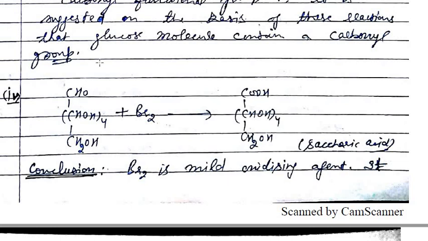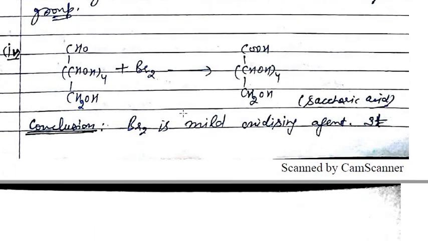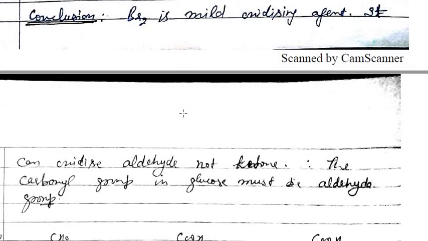aldehyde group, that the carbonyl group which is present, that we have shown by the previous reaction, that carbonyl group is present in the aldehyde group. So one aldehyde group is present, we can show by this reaction.